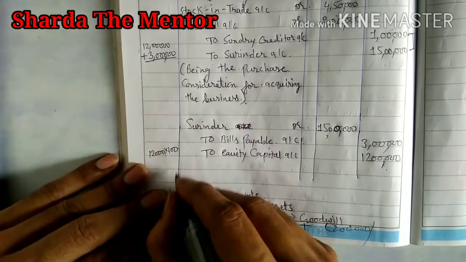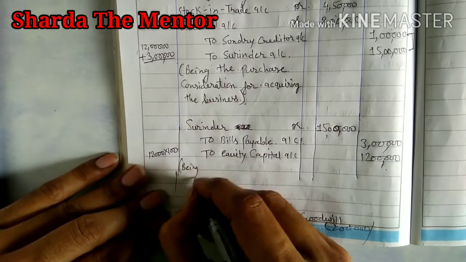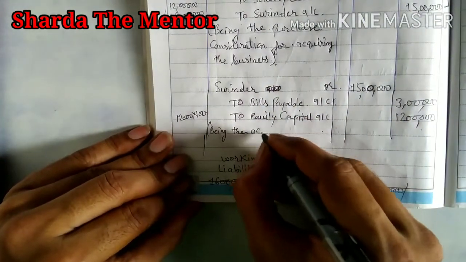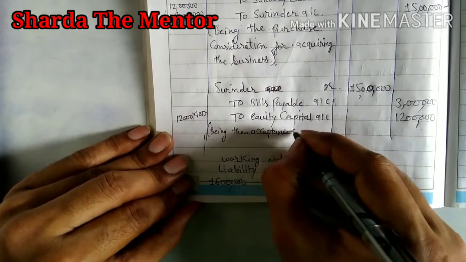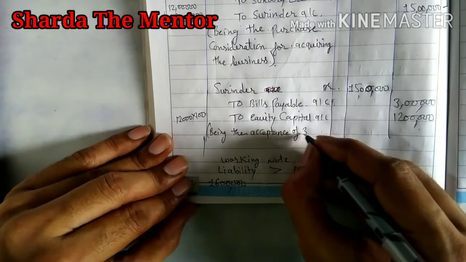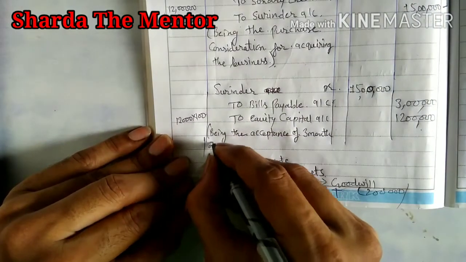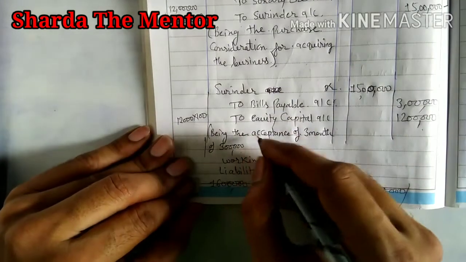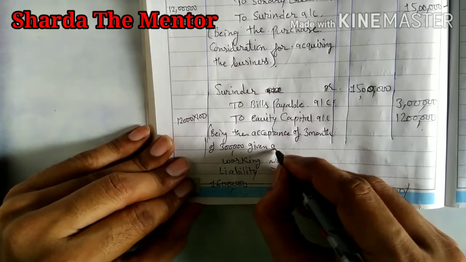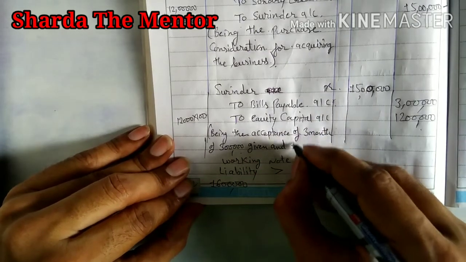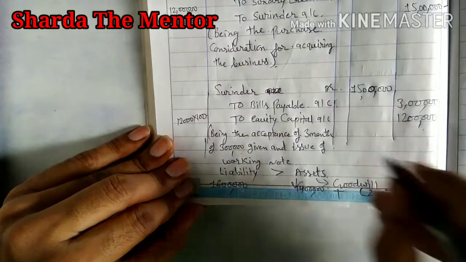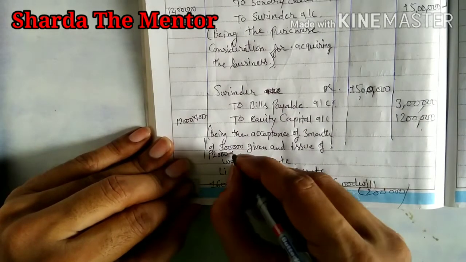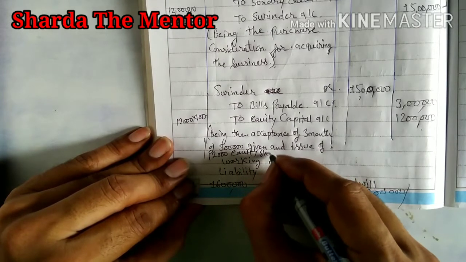Now the entry we will pass, being the acceptance of 3 months of 3 lakh rupees given, and issue of 12,000 equity shares of 100 each.